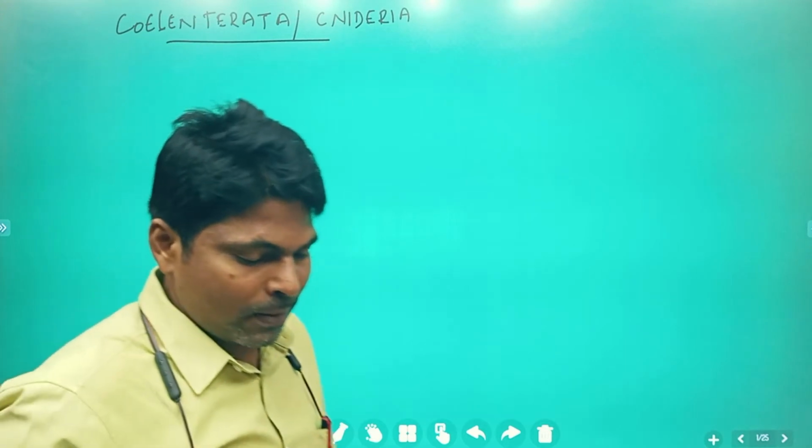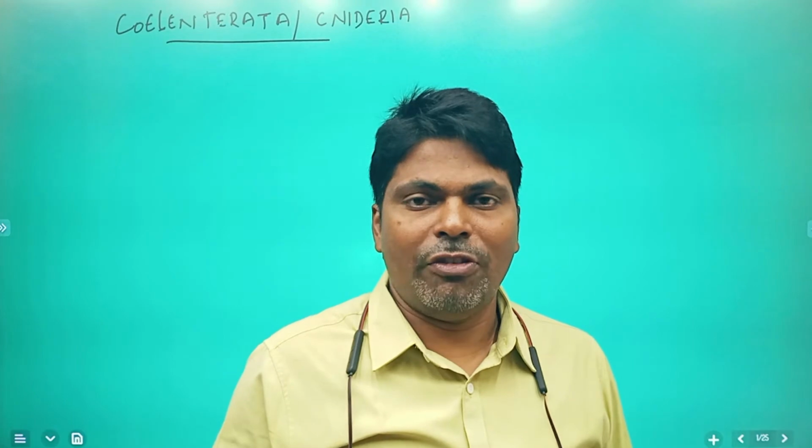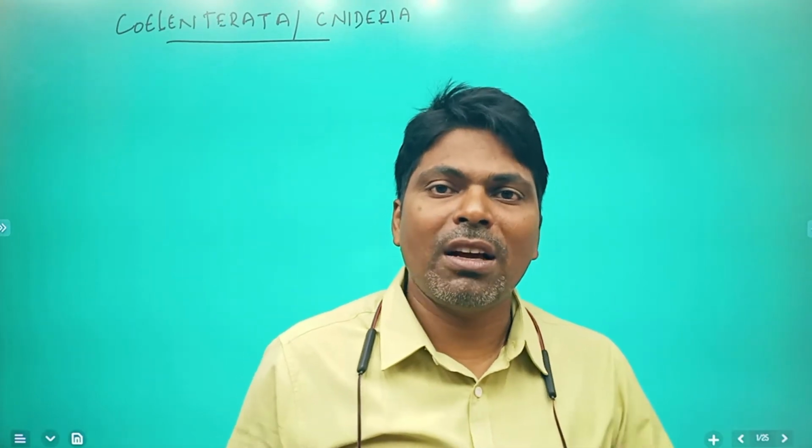Why does it have two names? Coelenterata phylum is also known as Cnidaria phylum.